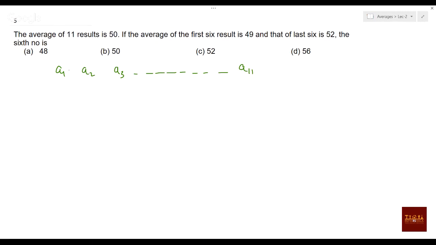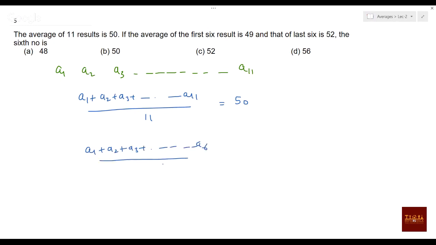So A1 plus A2 plus A3 till A11, divided by 11 elements, is 50. Now the first 6 results average 49, which means A1 plus A2 plus A3 till A6, divided by 6 elements, is 49.